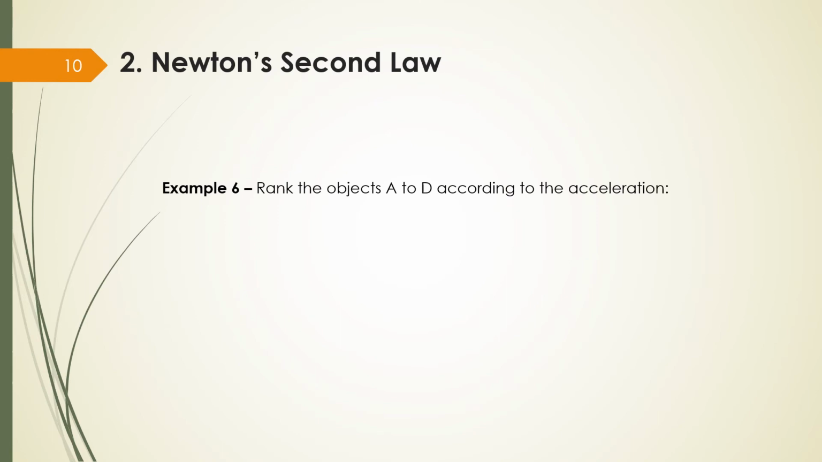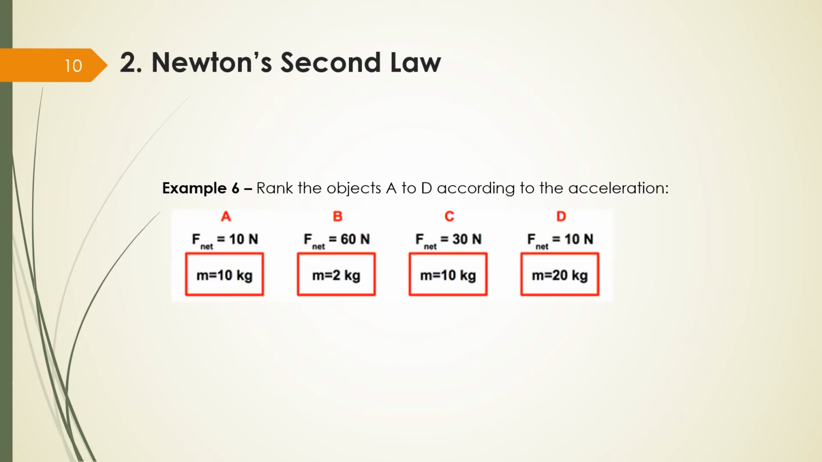Okay, let's do another example, ranking the objects A to D according to acceleration. Here I have 4 situations, A, B, C, and D, with different force and different mass. I want to rank the objects A to D according to acceleration. Let's find out the lowest acceleration and the highest acceleration. Let's look between these 4 examples, which one has the biggest force but the smallest mass.